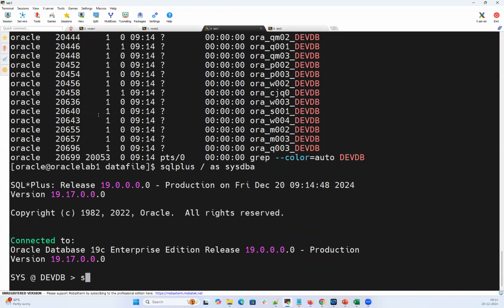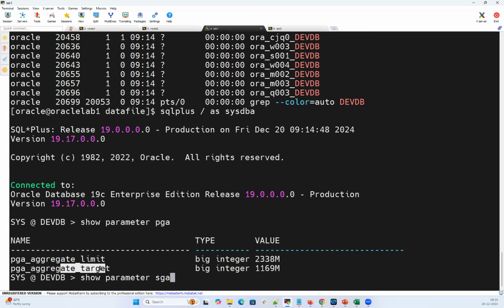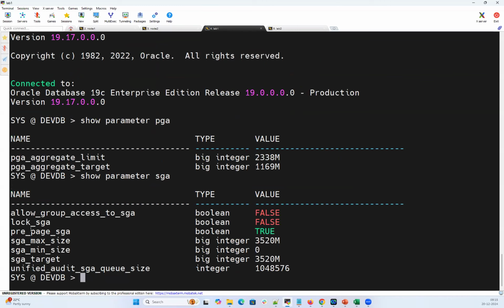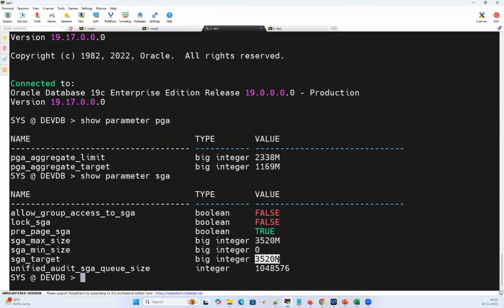So I can show here, show parameter PGA. We have this PGA aggregate limit of 2 GB. Show parameter SGA. Again, don't worry about what this PGA aggregate limit and PGA target are. We'll talk about them in our regular classes. Show parameter SGA. So we have SGA target, which is 3 GB.